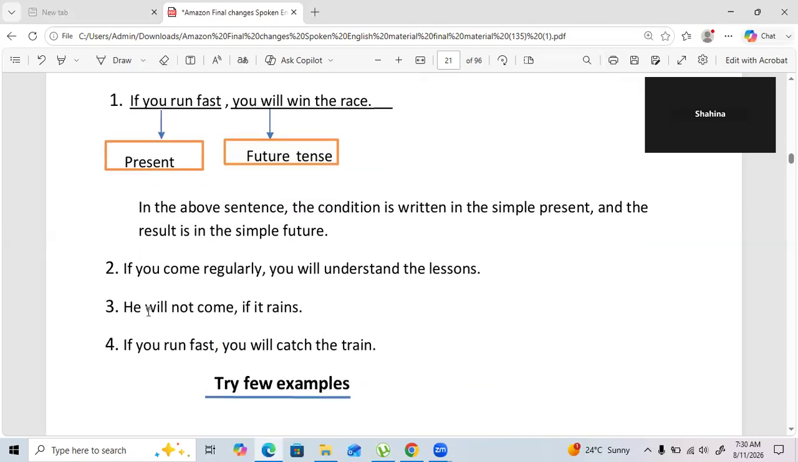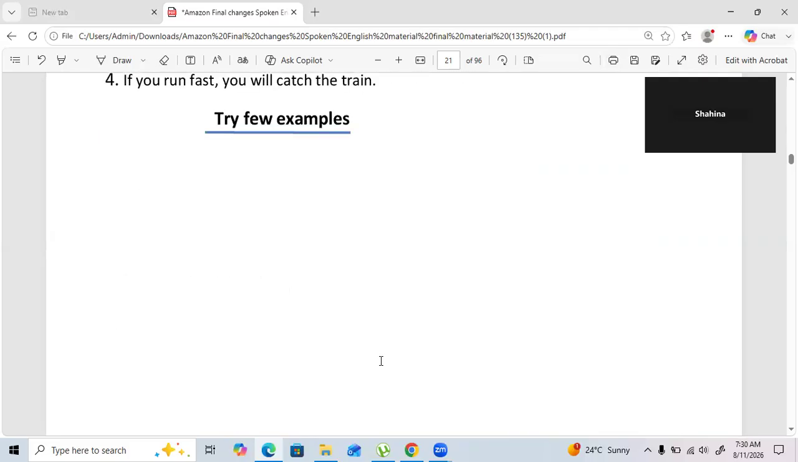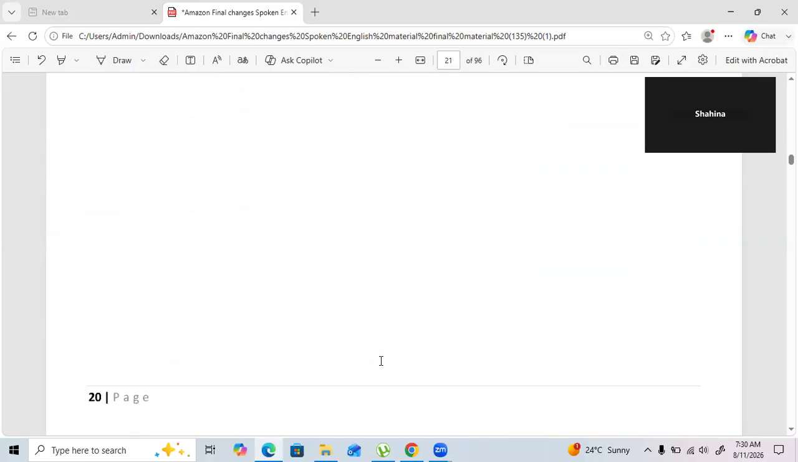See, if it rains, he will not come. Or if you run fast, you will catch the train. So the first part has to be in simple present. The second part has to be in simple future. So this is all about the simple present.